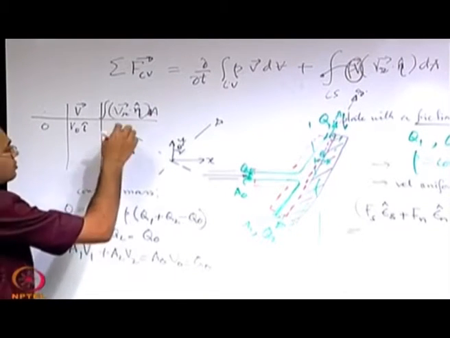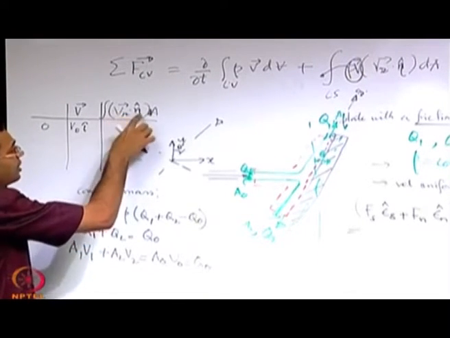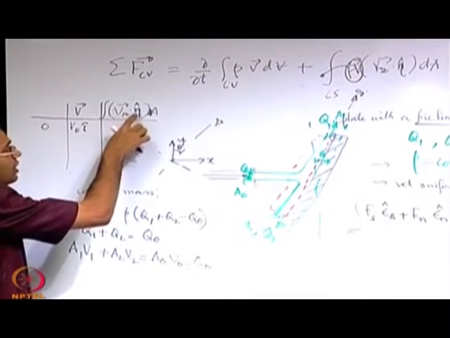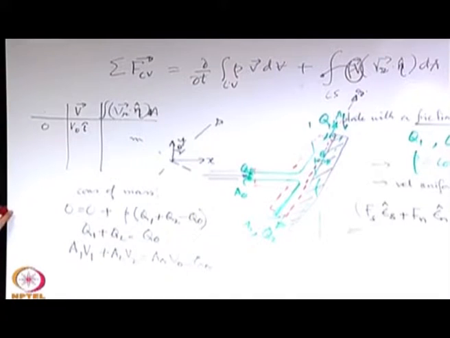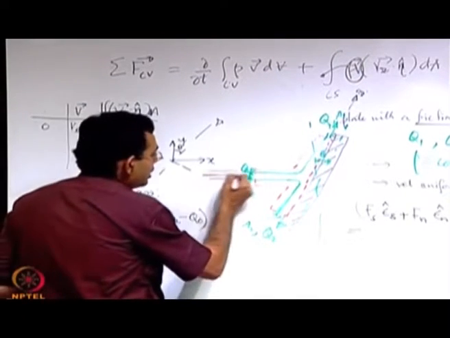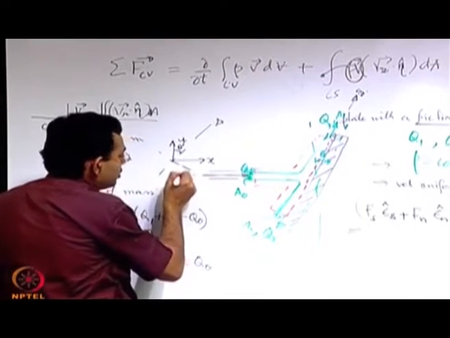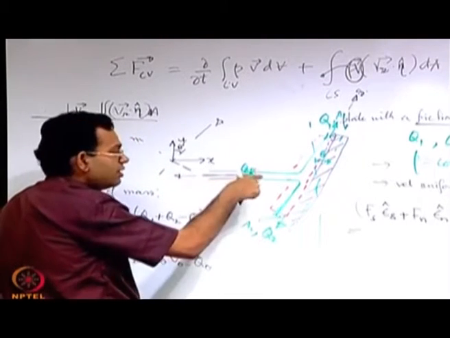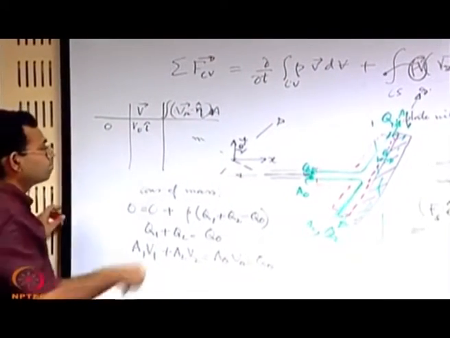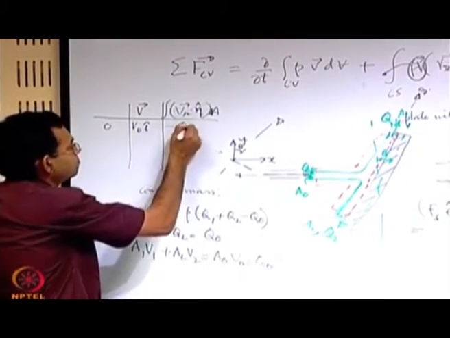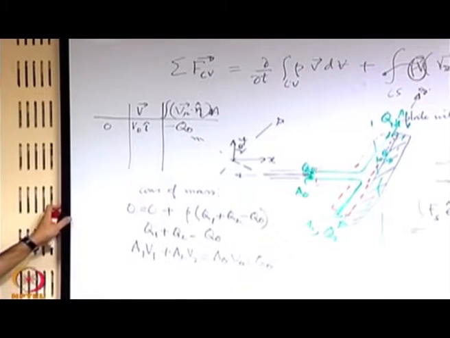See, V and this unit vector, they are oriented in the same sense or opposite sense. This is the direction of V, this is the direction of the unit vector of this surface. So, this will be minus of Q_0, right.